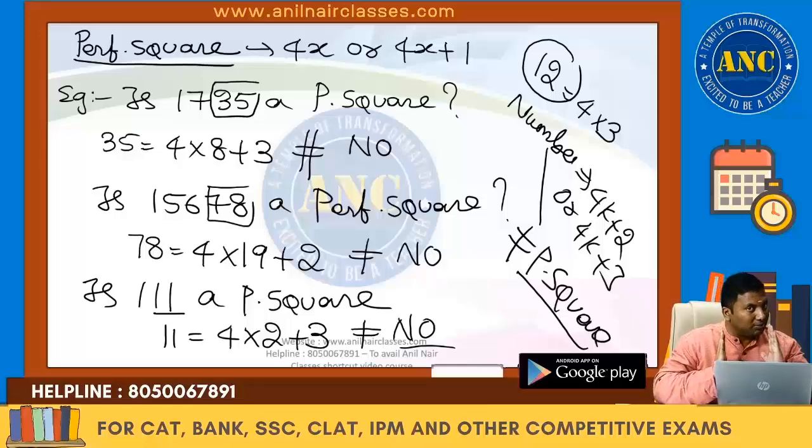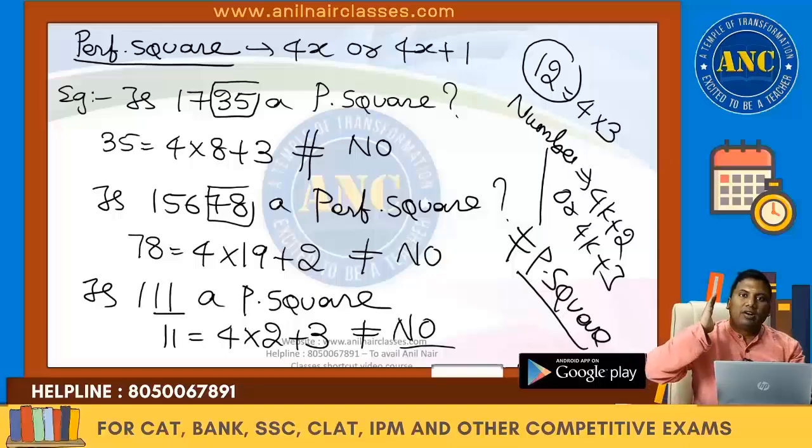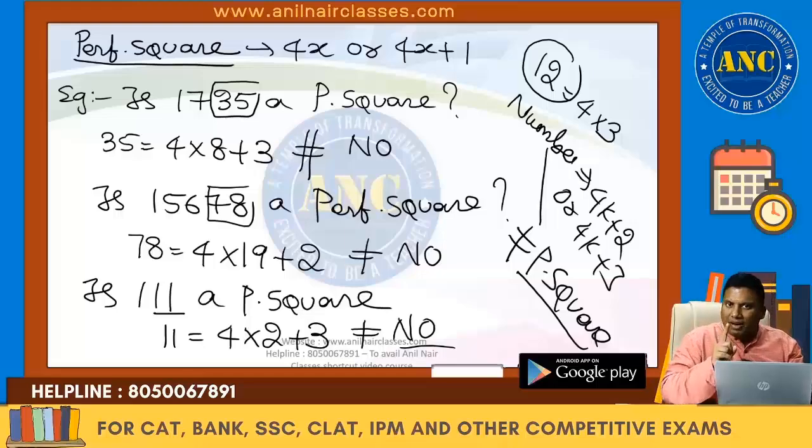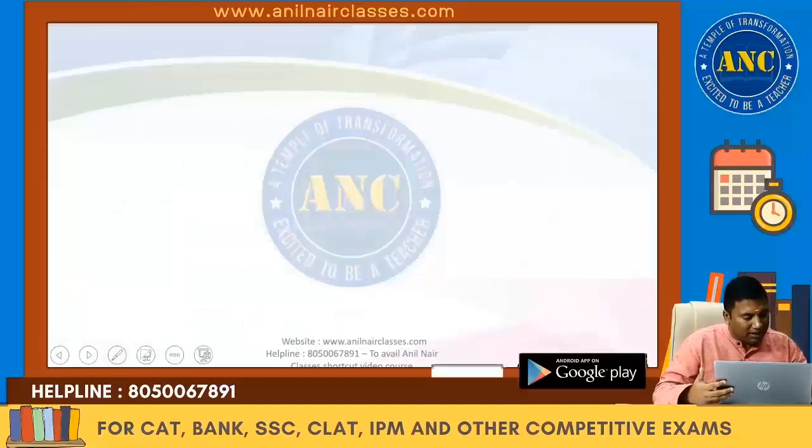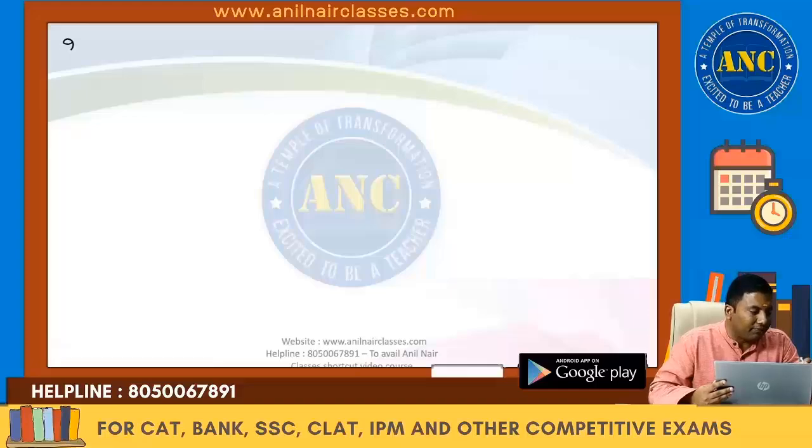I hope the concept is clear. I am repeating it once again. If a number is a perfect square, it will be of the form 4k or 4k plus 1. All the numbers which are of the form 4k or 4k plus 1 may or may not be perfect squares. Any perfect square will never be of the form 4k plus 2 or 4k plus 3. This is the first important key point. There could be confusion in terms of the reverse, and that's the reason for another property. I hope it is clear. First property is clear. Second property.